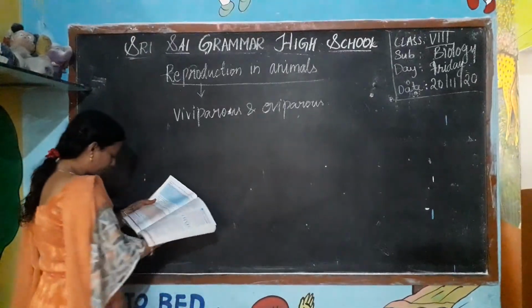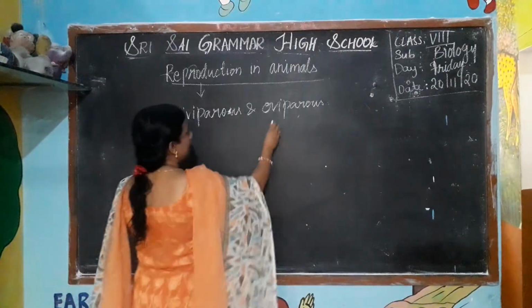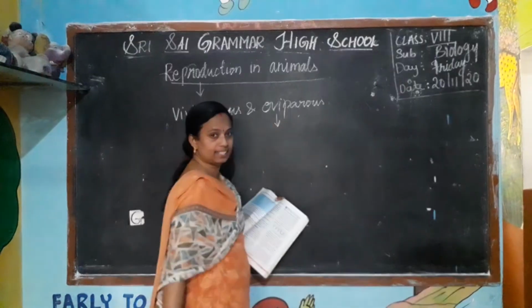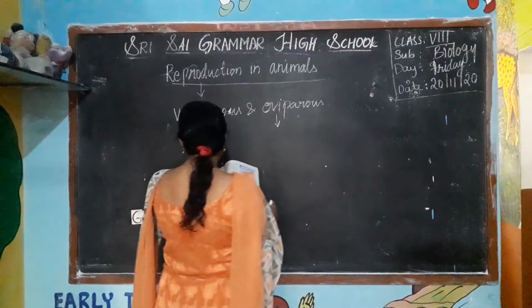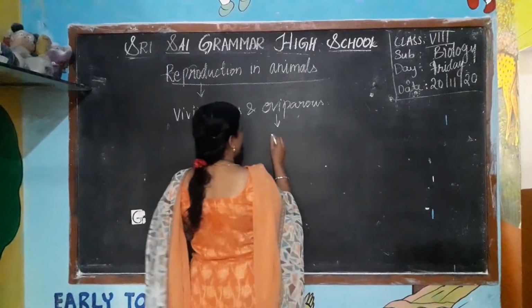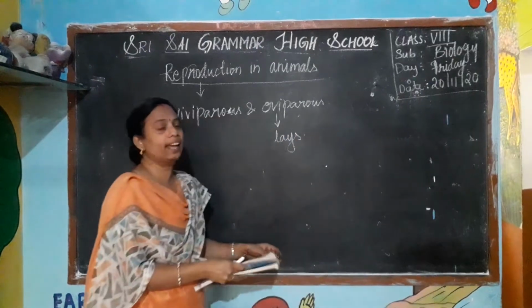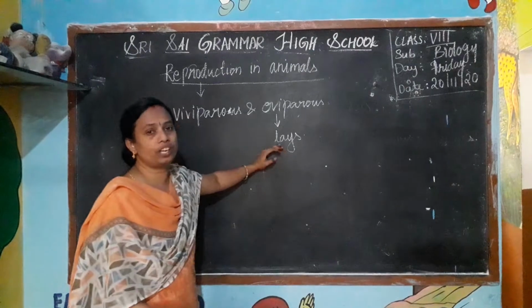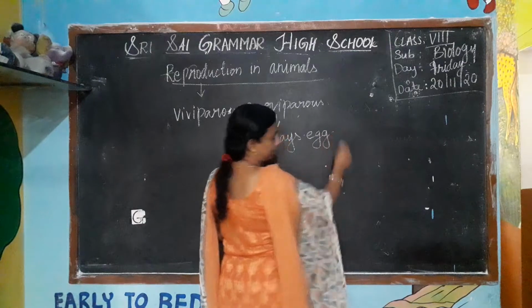See here, the animals which lay eggs are known as oviparous. The animals or organisms which lay eggs are known as oviparous.